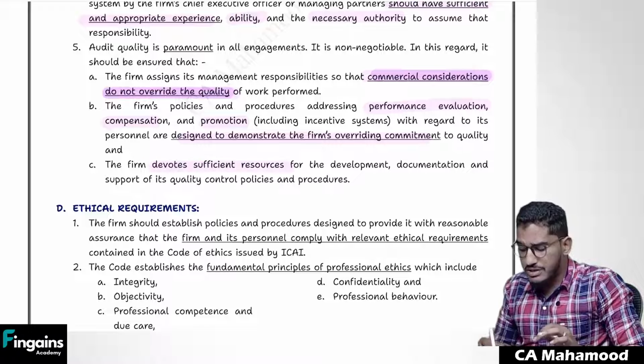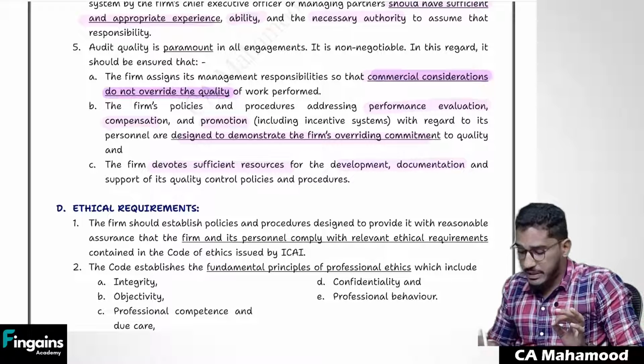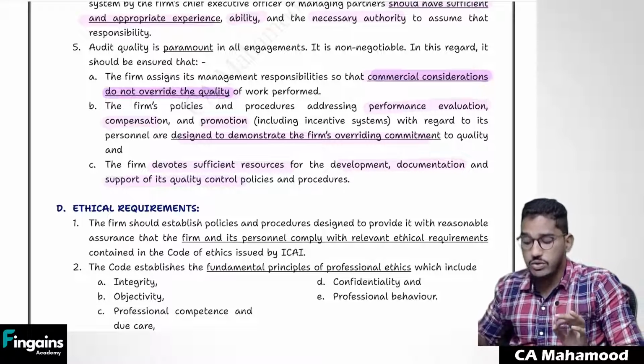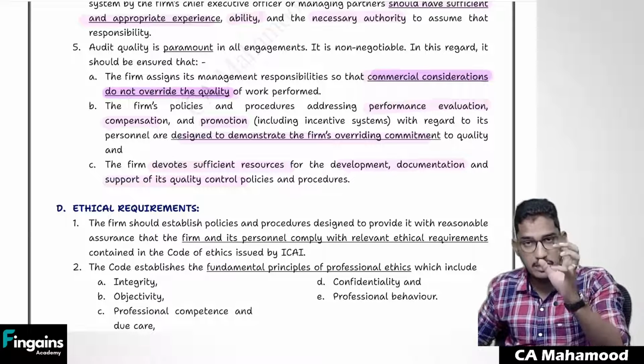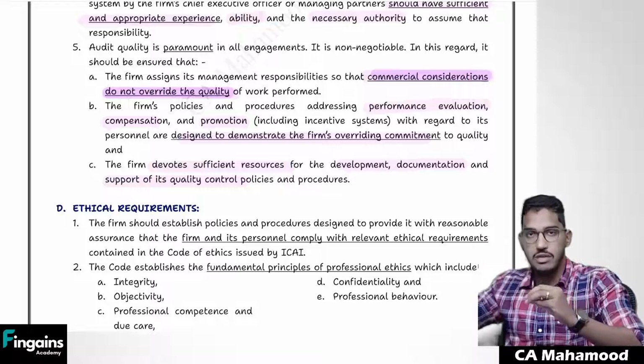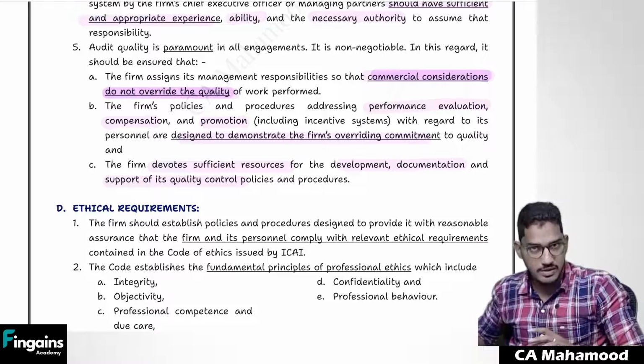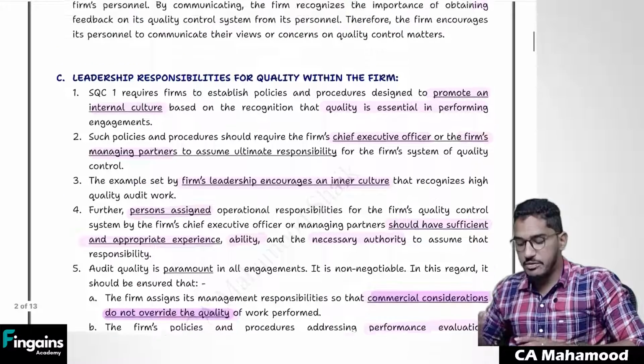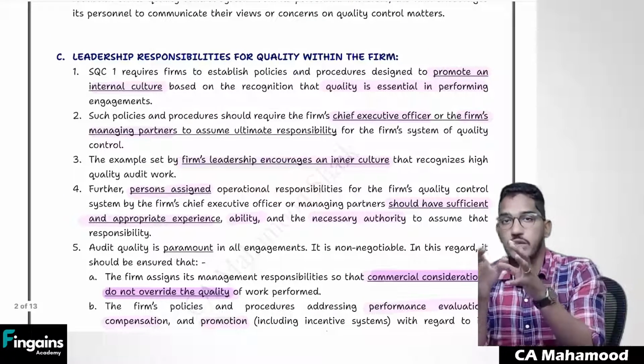And also, you should devote a sufficient amount of resources for development, documentation, and support of quality control policies and procedures. You should dedicate a certain amount of team. You should dedicate at least 2-3 people who will continuously work on the documentation of policies and procedures. So like this, someone should come forward and take the leadership responsibility for maintaining quality within the firm.